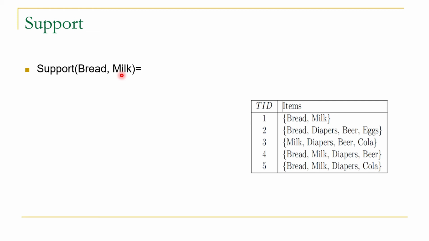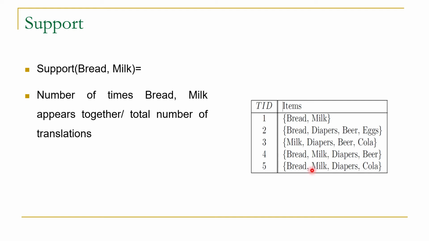In order to find the support of bread and milk, we have to find the number of times bread and milk appear together in the database divided by the number of transactions. So let's count the number of times bread and milk appear together in a transaction. Here they appear together 1, 2 and 3 times. So its value is 3 by 5, which is equal to the probability of bread intersect milk. So this is the concept of support, and I hope that through these examples you have a fair idea of how to calculate the support.